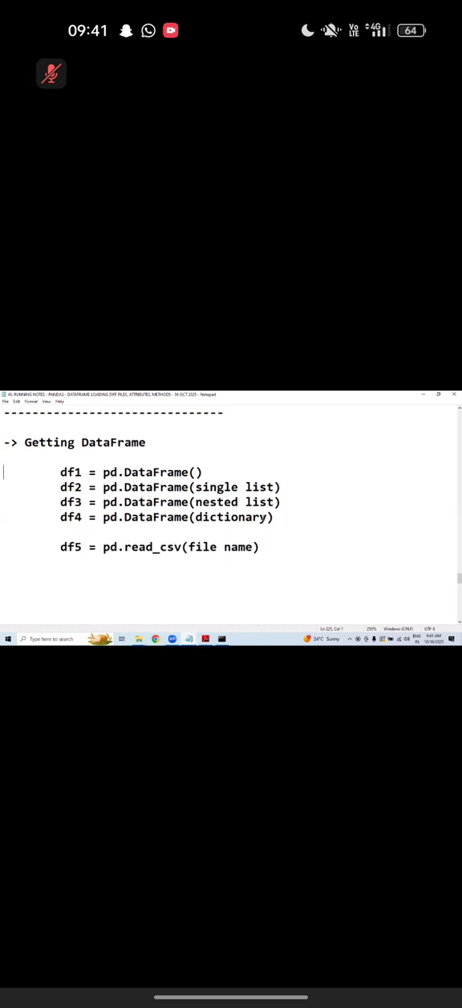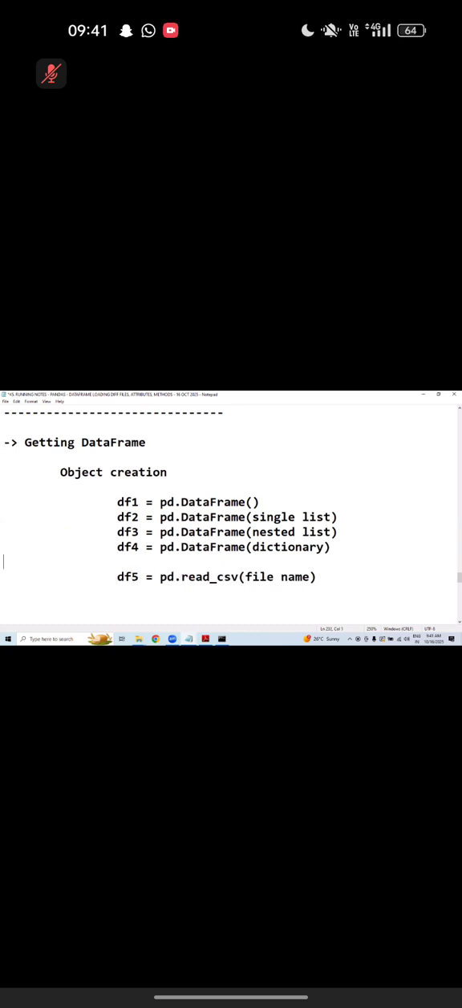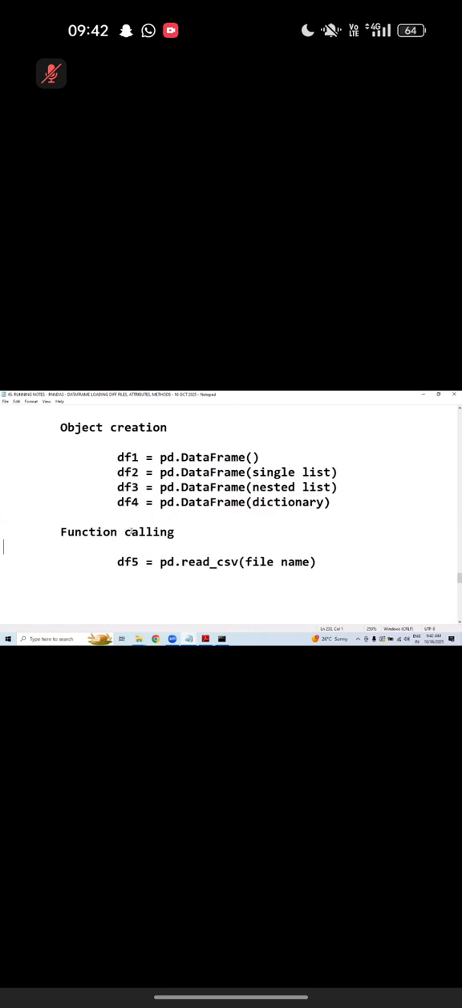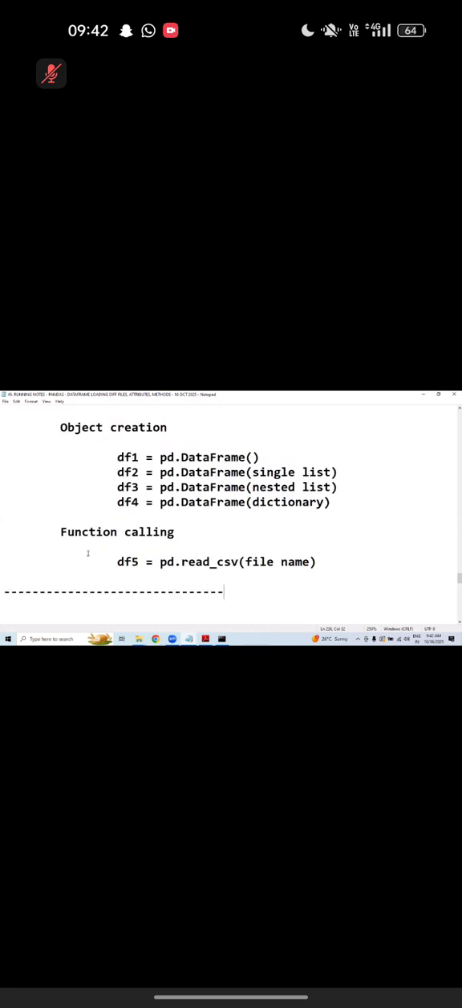The first 4 lines are object creation. The last line is function calling. All these are object creation syntax, but the last one is function calling. Such a nice comparison. To compare like this, you should be strong in technical. Those who are working in real time can compare actually. You need to know the difference.